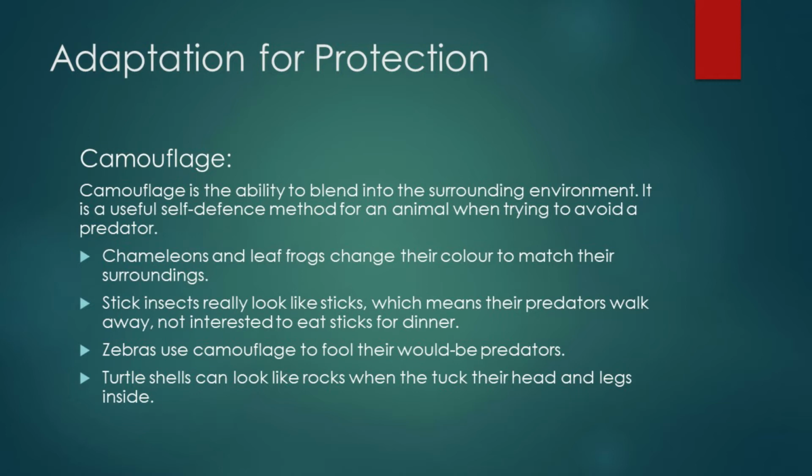Fourth, turtle shells can look like rocks when they tuck their head and legs inside. So this is how animals change their shapes and colors according to their environment and protect themselves. You must have seen the polar bear: when it is in the white snow, its body is white, according to the snow. So no one can see from far away, no one can find out that there must be a bear there. So they protect themselves by changing their color.